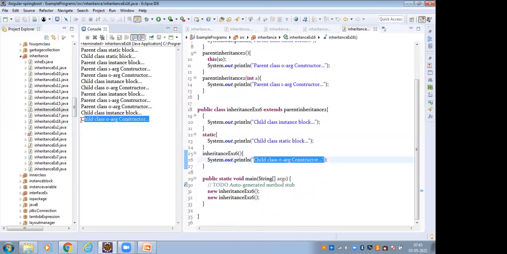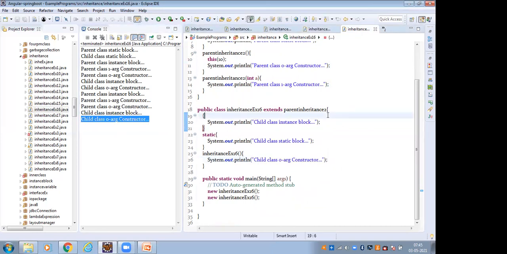So first the parent class static block and the child class static block are executed. After that we come inside the main method, where I create the object.